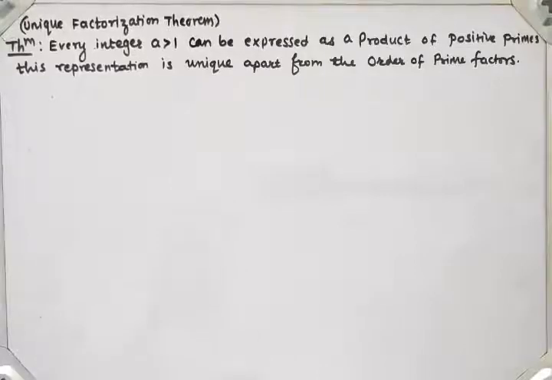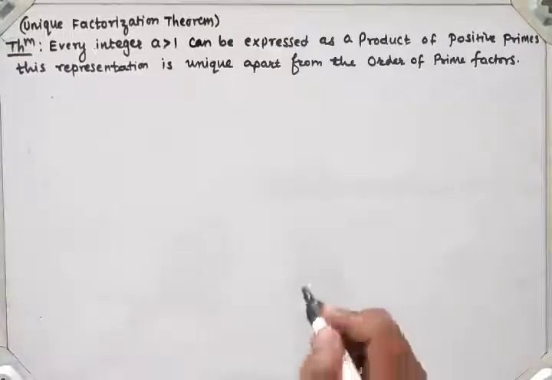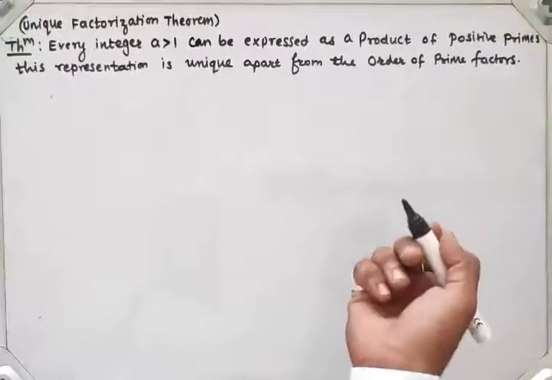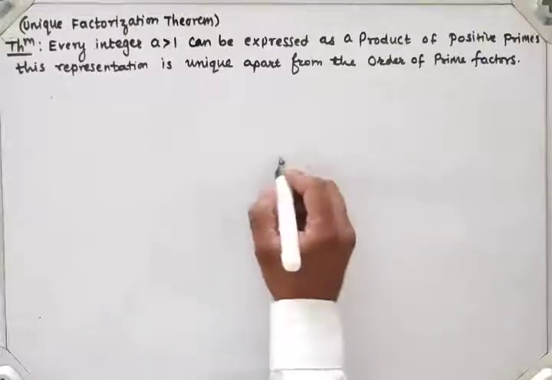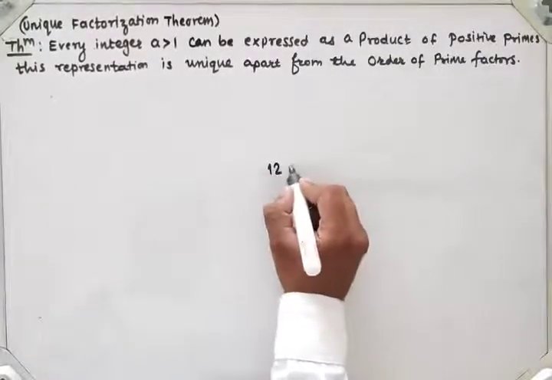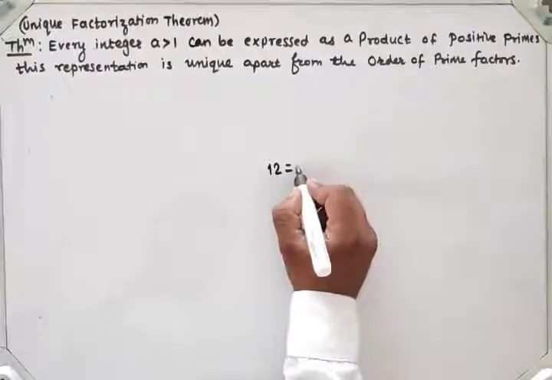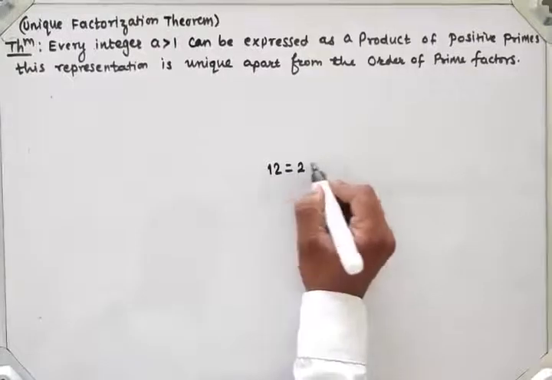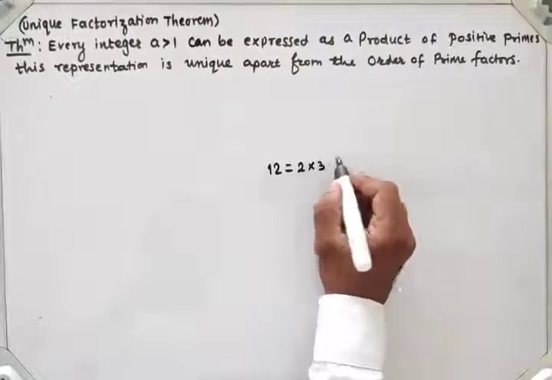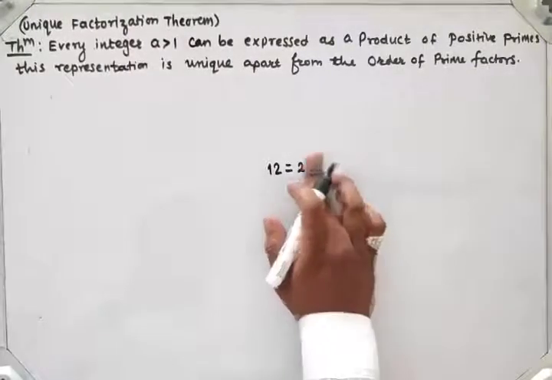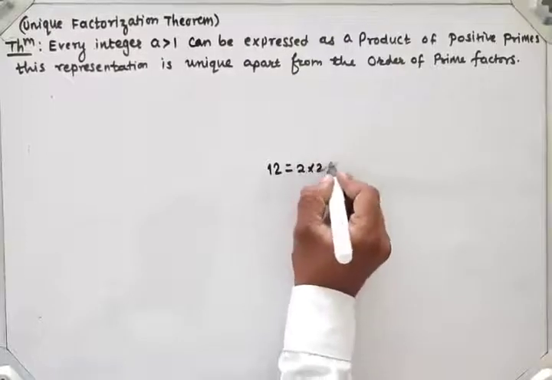So we will prove this. Every integer a greater than 1 can be expressed as a product of positive prime numbers. Suppose 12: 12 can be represented as a product of prime numbers, 2 into 2 into 3.